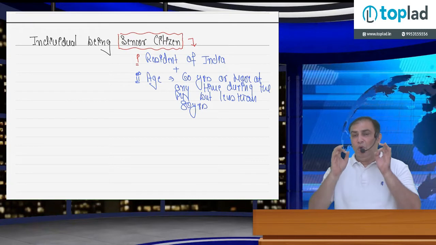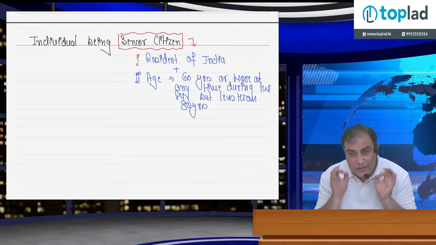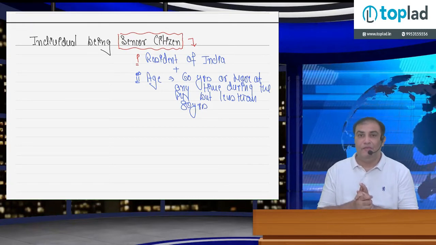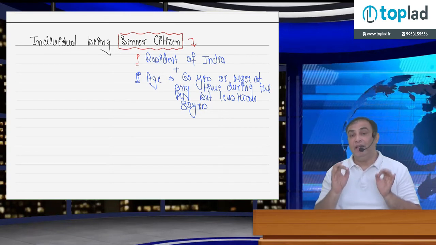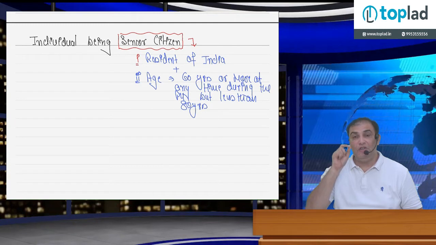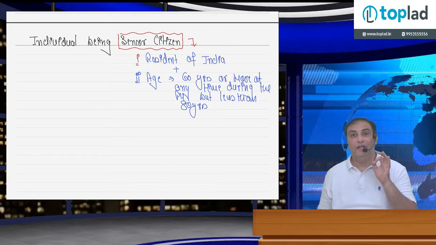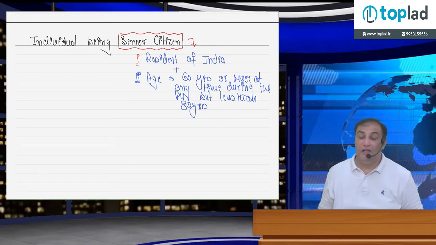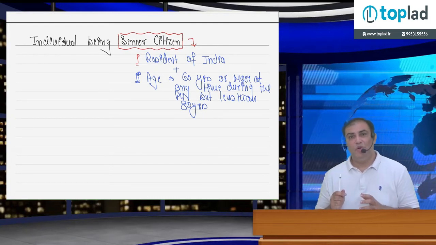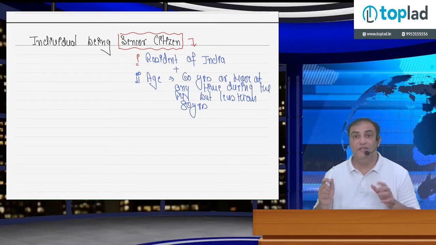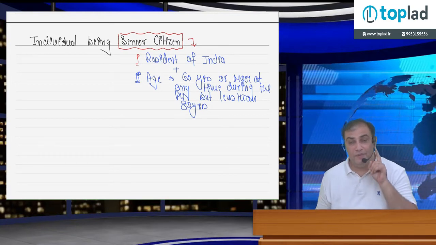Any individual who is resident of India, that's his first condition, plus he is of age of 60 years or more at any time during the previous year, but less than 80 years. He or she is called senior citizen. So any person who is of 60 years or more but less than 80 years shall be called senior citizen. And he or she must be resident of India.